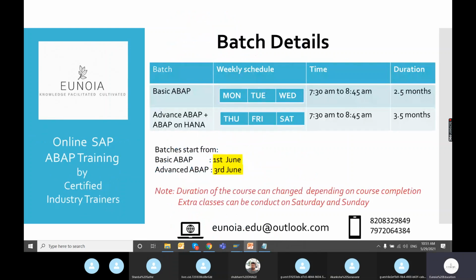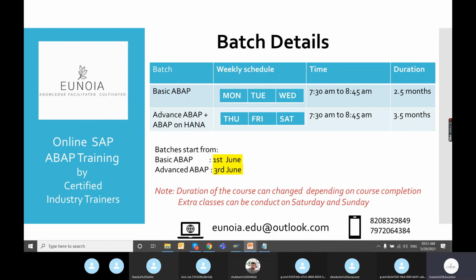So these are the batch details or schedules. For basic ABAP, we are planning to conduct this on Monday, Tuesday, Wednesday, 3 days a week, 7:30 to 8:45 a.m. It might be extended up to 9 also. Duration will be around 2.5 months to 3 months. But I strongly believe that basic ABAP should not take more than 2.5 months.